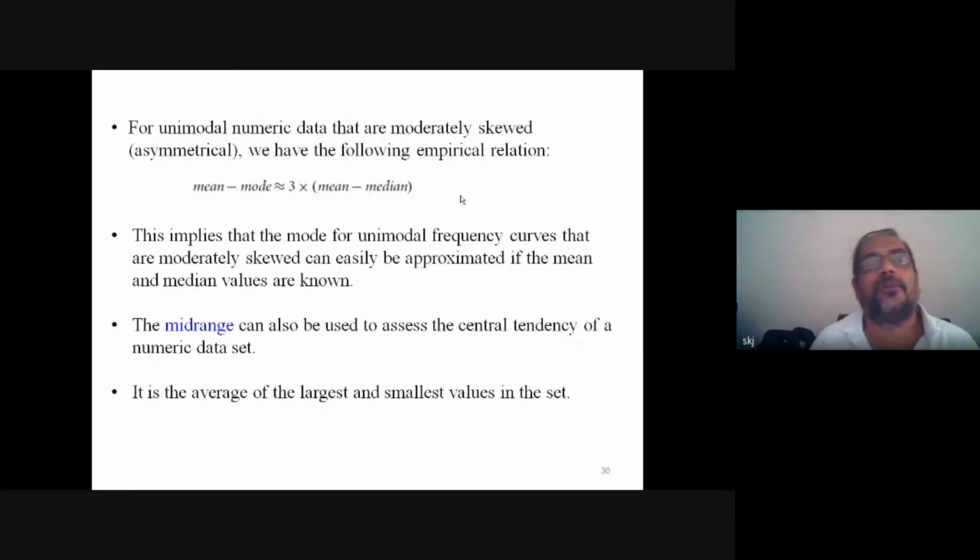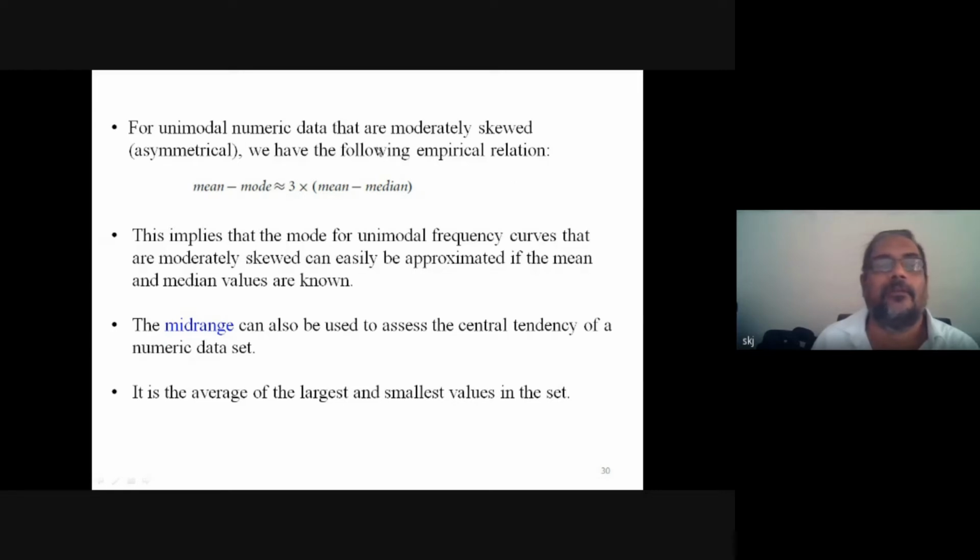Now, for unimodal numeric data that are moderately skewed, or asymmetrical, we have the following empirical relation. If we have asymmetric data and it is unimodal, then this relationship exists: mean minus mode is approximately 3 multiplied by mean minus median.